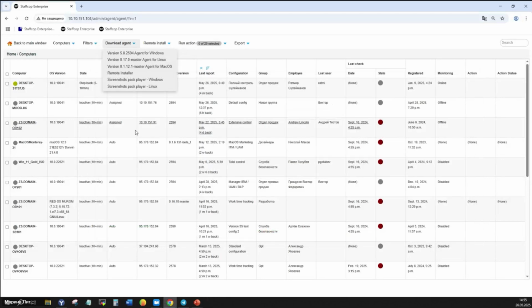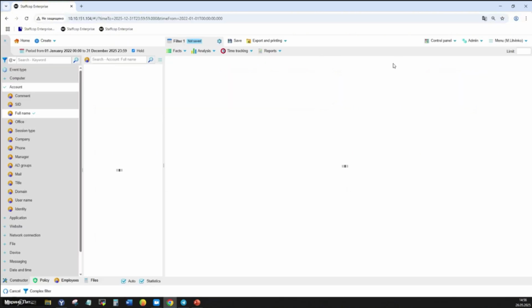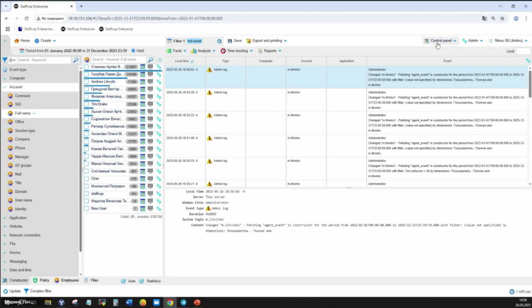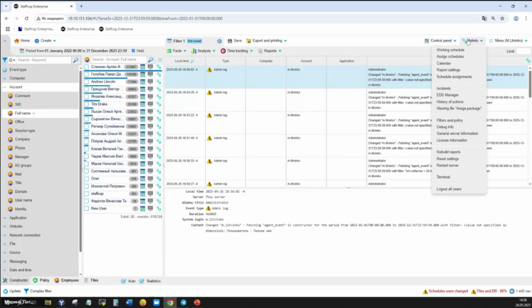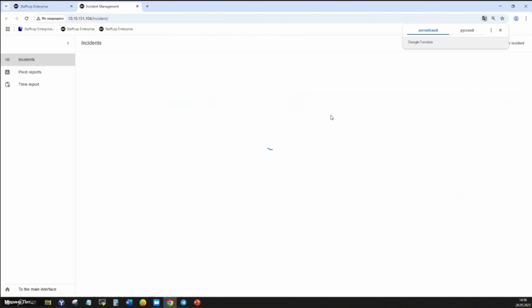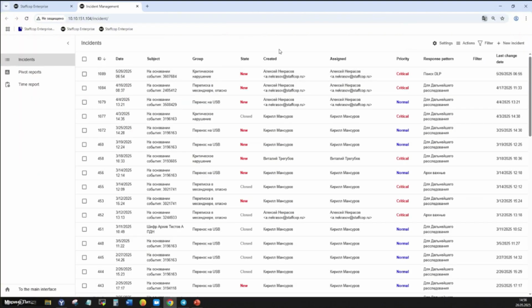The next feature is incident-related event protection and file deletion. Back to the main menu. We have added a new feature that protects events and files related to the incidents from being deleted. So here we can find it in the incident section.